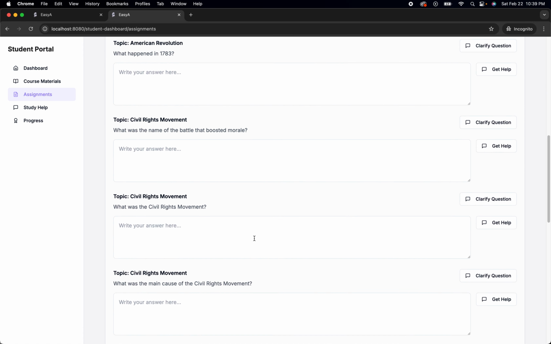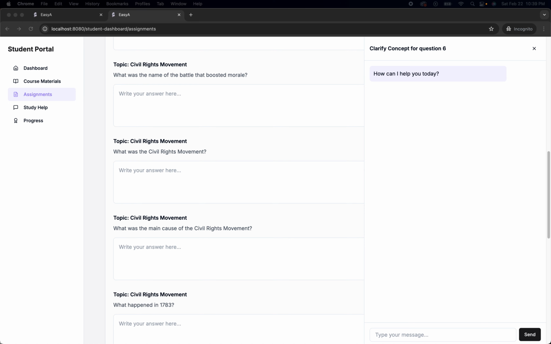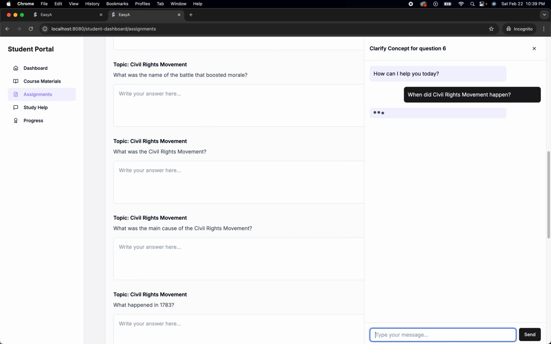Now for one of the questions, let's say, what was the civil rights movement? I would love to answer this, but I'm forgetting a detail, which is not exactly the question, but a detail which will help me write the answer. So let's say I ask, when did the civil rights movement happen? Let it think for some time.